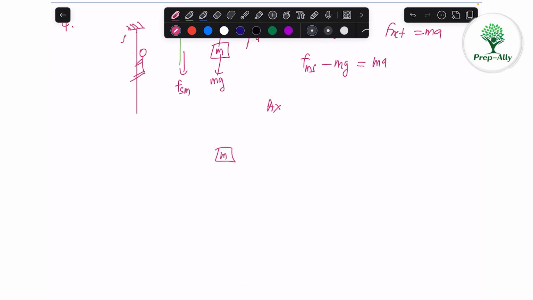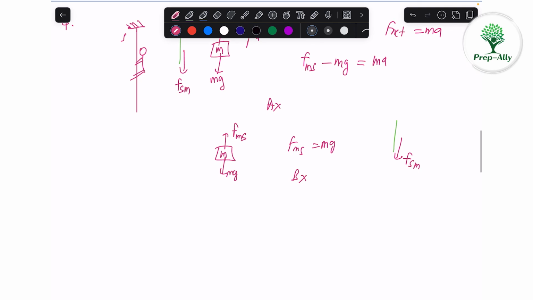Let us read the B option. In B option, the monkey is stationary. That means the upward force on the monkey due to string is same as gravity. So F_MS is equal to mg. So force on monkey is upward, so force on string will be downwards. This is the force on string due to monkey. But they are saying it is upward. So that option is also wrong. So we have to choose the correct statement. Okay, let us read the C option.